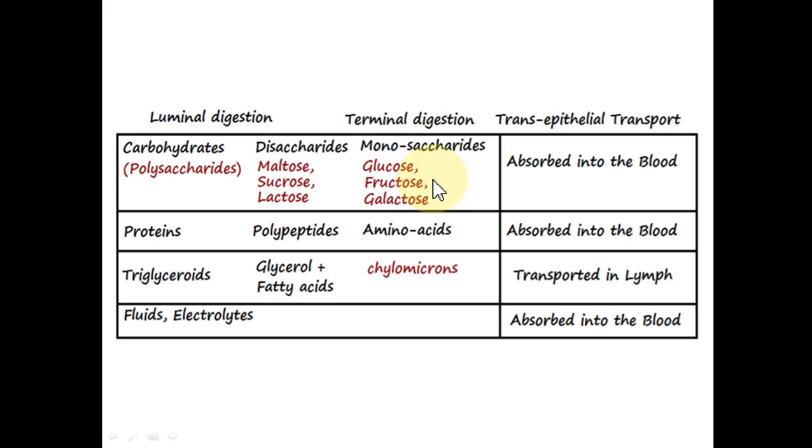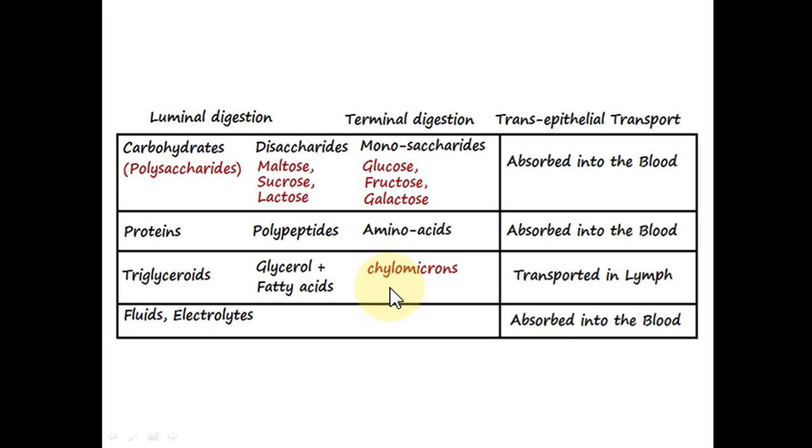Now, once the carbohydrates are absorbed, they then pass through the epithelial membrane of the cells to enter the blood to be utilized by the body. The proteins: digestion of protein starts in the stomach, and the stomach pepsin, which is derived by the cleavage of pepsinogen by the HCl, this pepsin starts breakdown of the polypeptides into dipeptides and monopeptides and ultimately amino acids. And amino acids are directly absorbed into the blood.